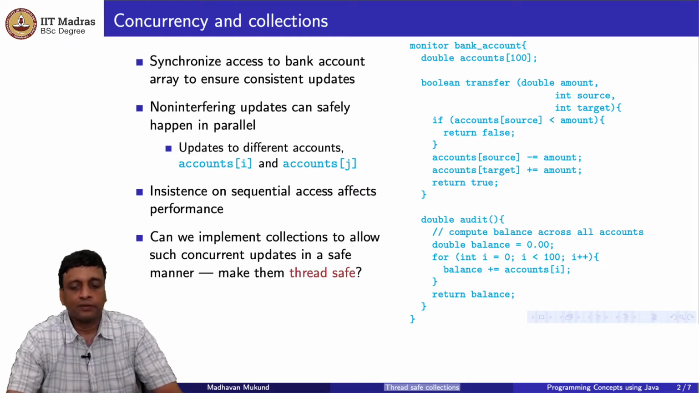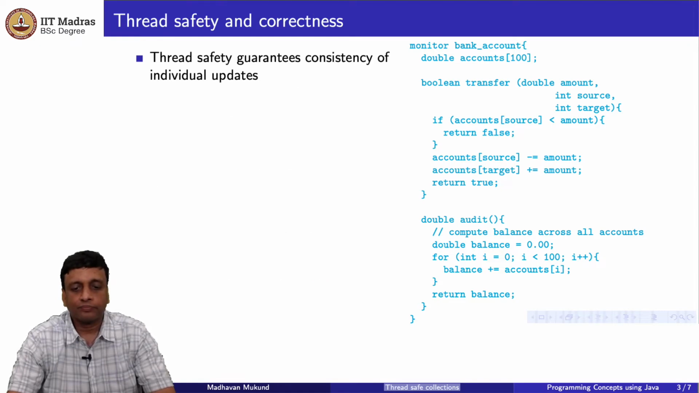So, how can we implement a collection to allow these threads to access them in parallel in a safe manner, whenever safety is something that we decide upon? These are what are called thread safe collections. So, how do you make a collection thread safe? What thread safety will allow us to do is to make sure that independent, individual updates of local parts of the data structure are consistent.